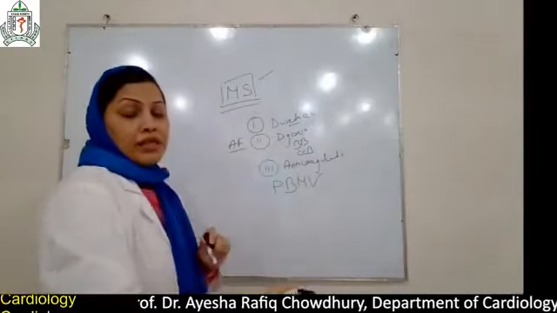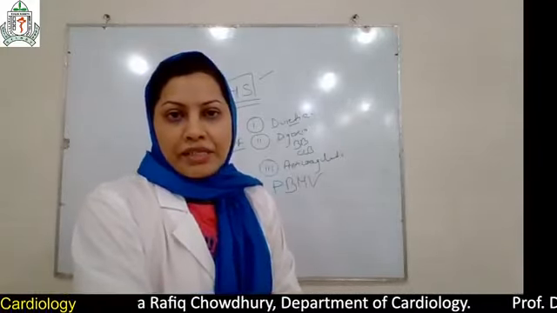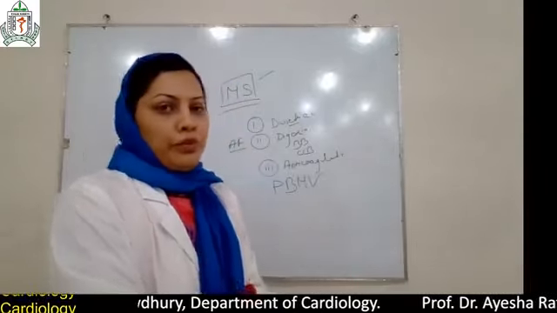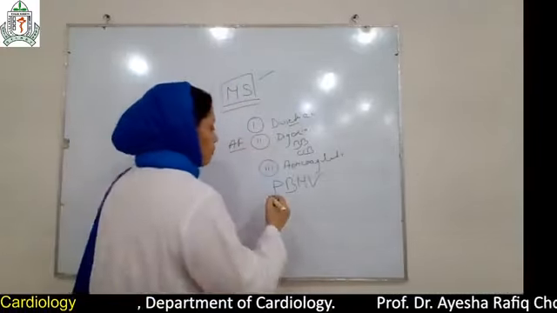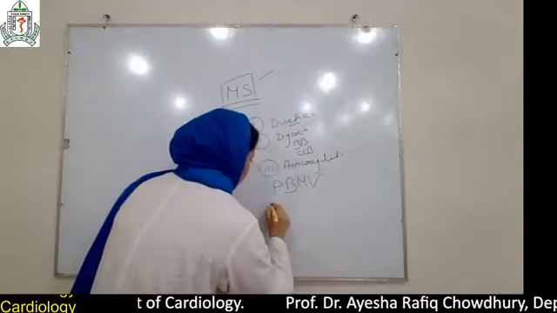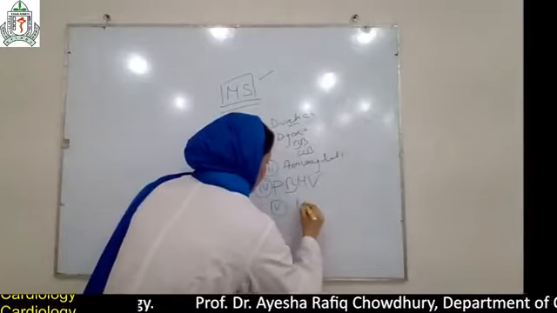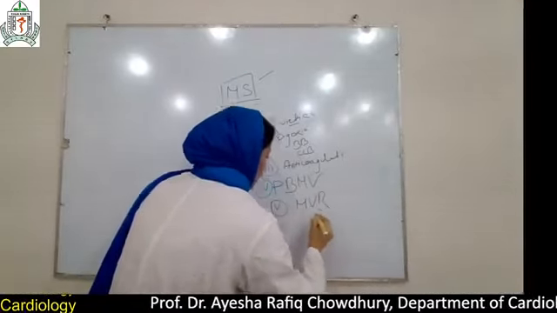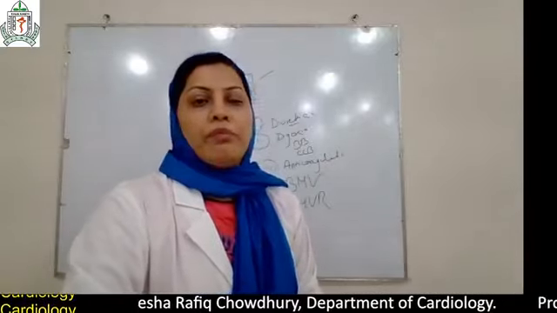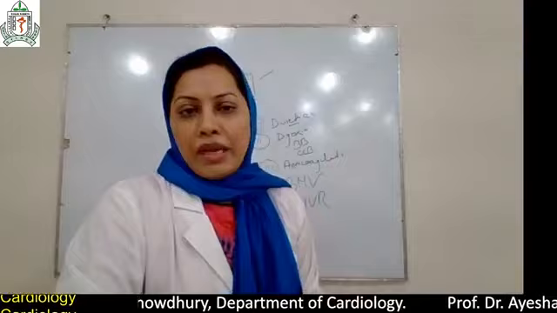If there is severe mitral stenosis, calcification of the valve leaflets, or associated mitral regurgitation, then we need valve replacement, mitral valve replacement. There are two types of valves, tissue valve and metallic valve. There are some criteria for using these valves.